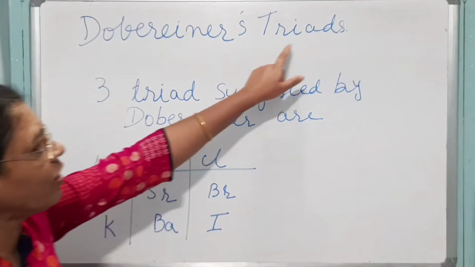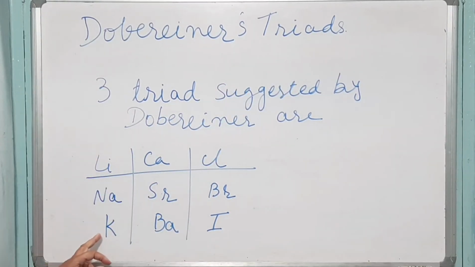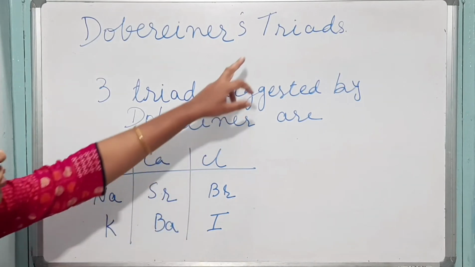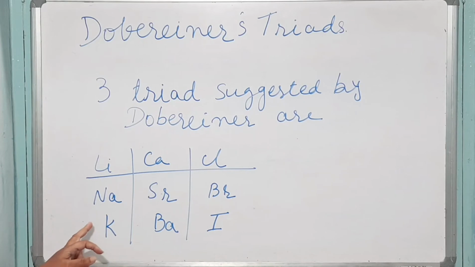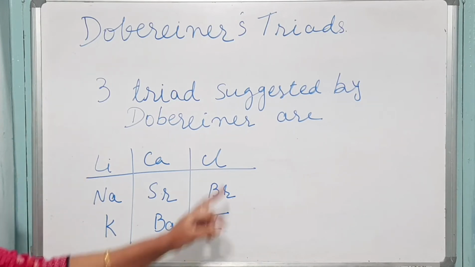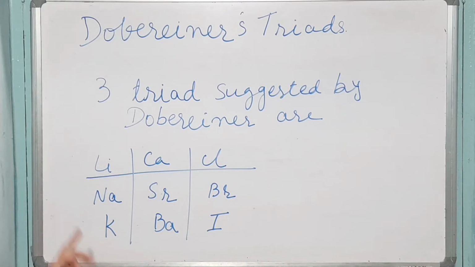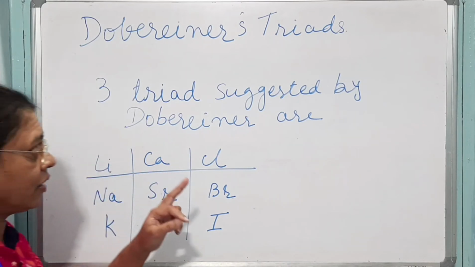Why are they called triads? Because there are 3 elements present in one group. So these are the 3 triads suggested by Dobereiner.